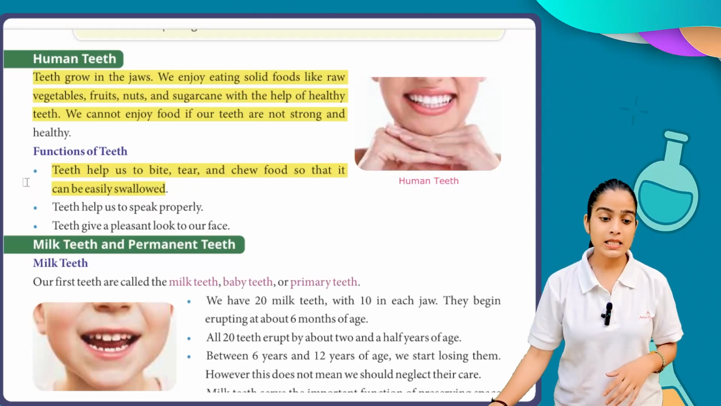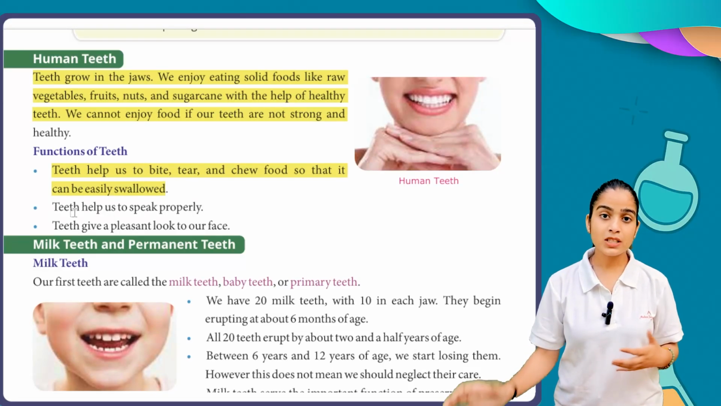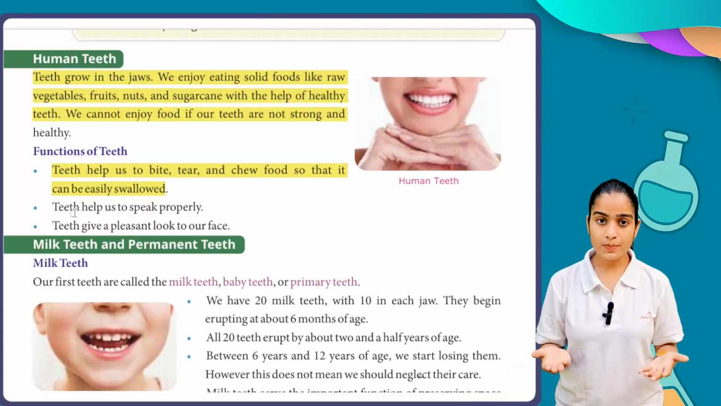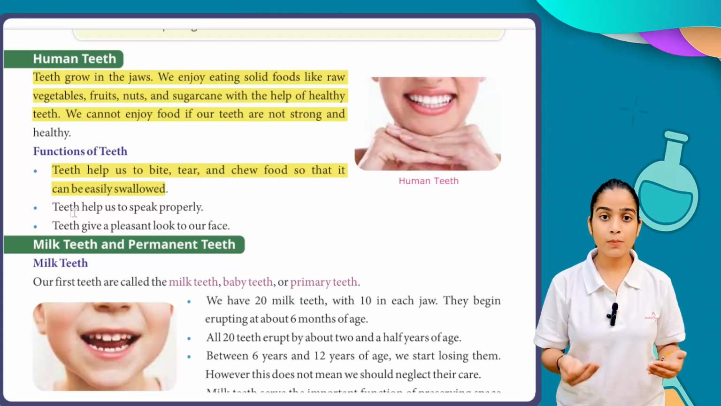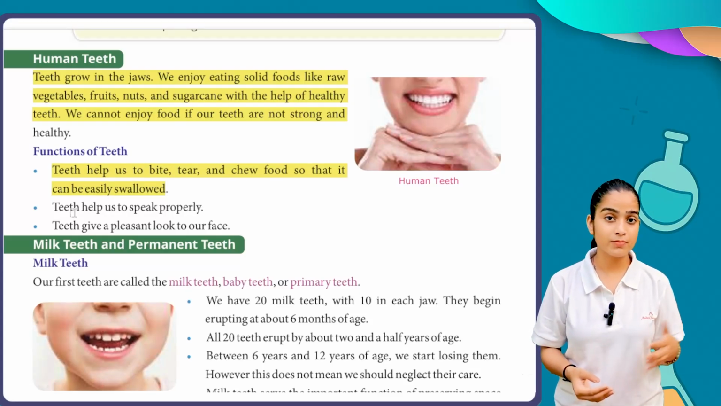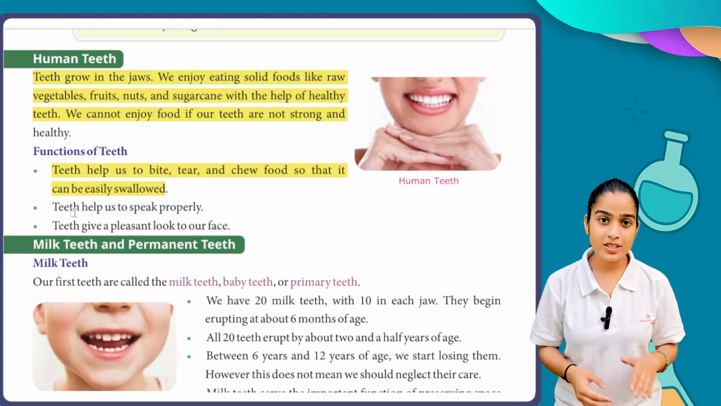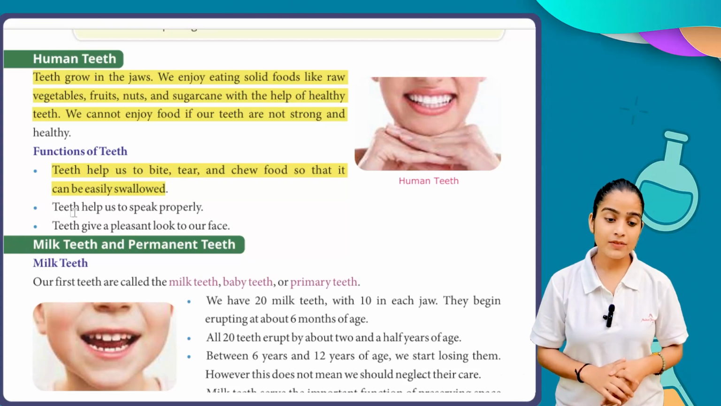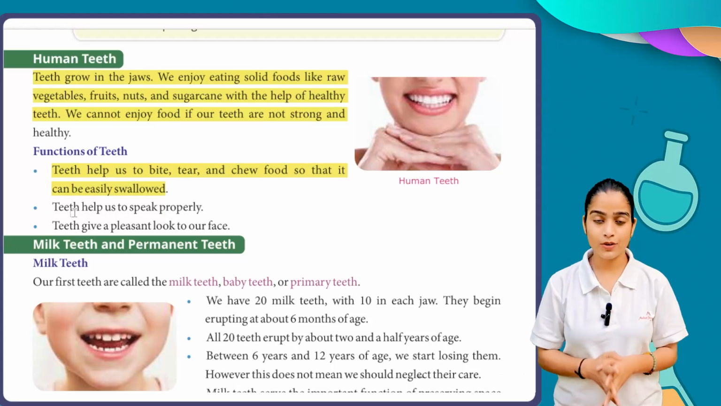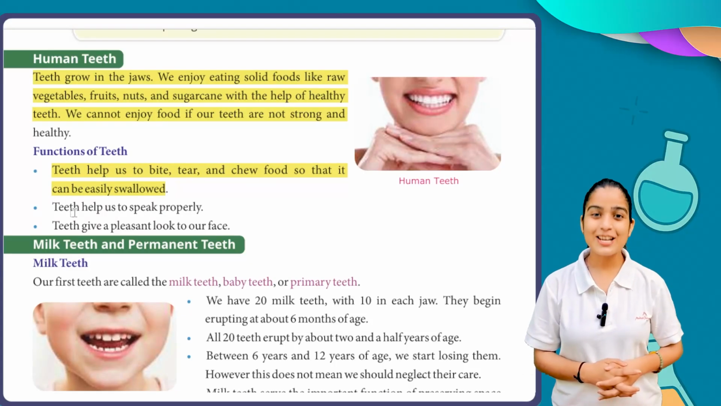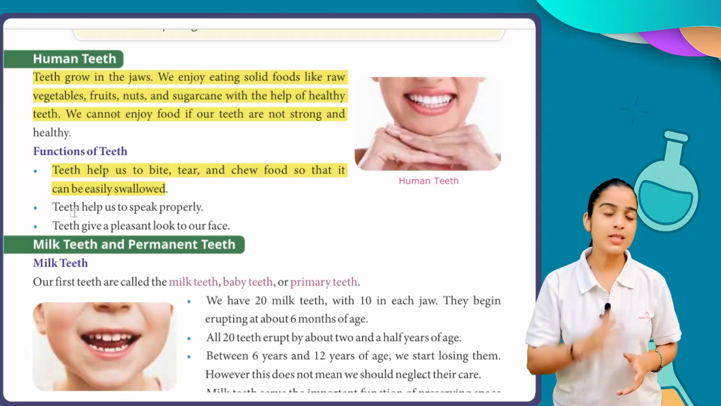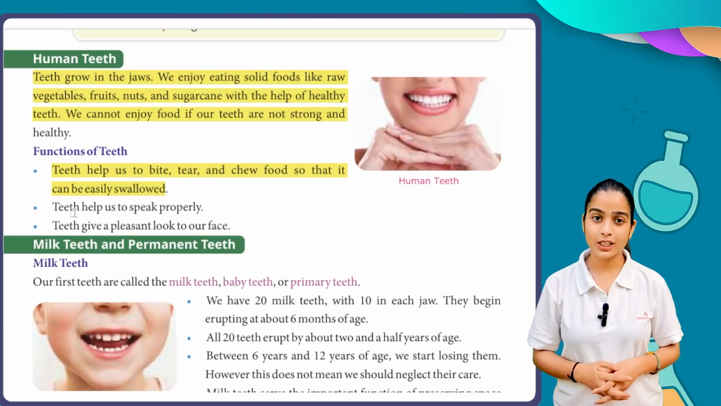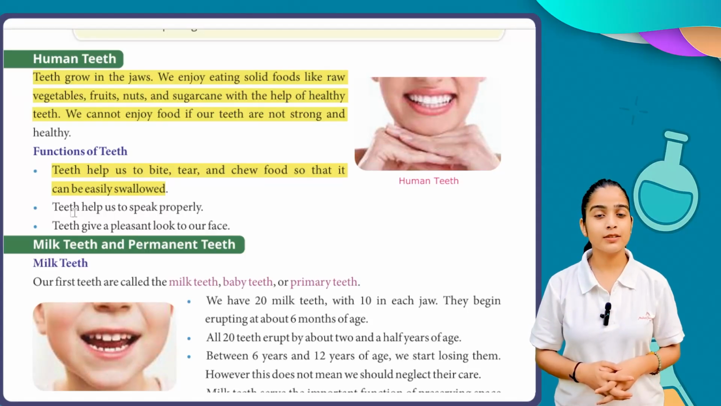Next, teeth help us to speak properly. Some of the sounds we speak have good pronunciation with the help of our teeth. If we don't have proper teeth, our pronunciation will vary. Next, teeth give a pleasant look to your face. If you have white, strong and well-aligned teeth, you also look beautiful. Beautiful teeth add to your smartness and beauty.